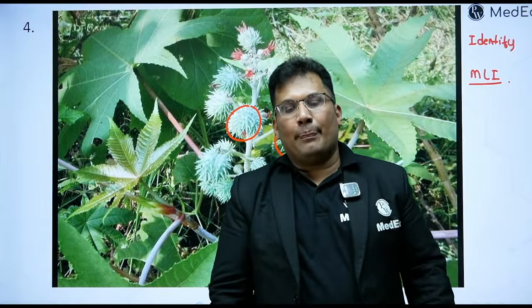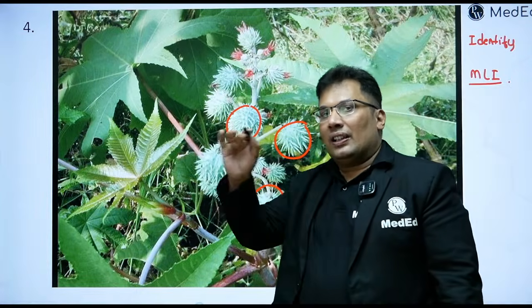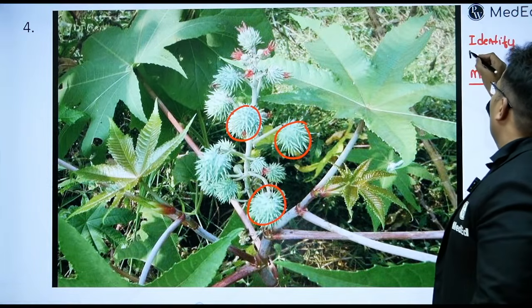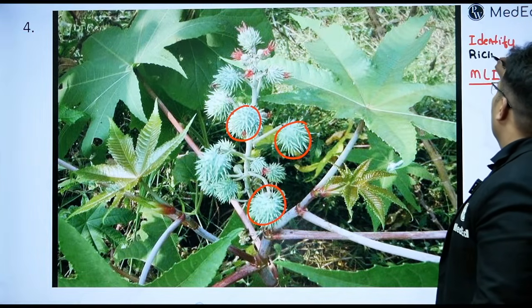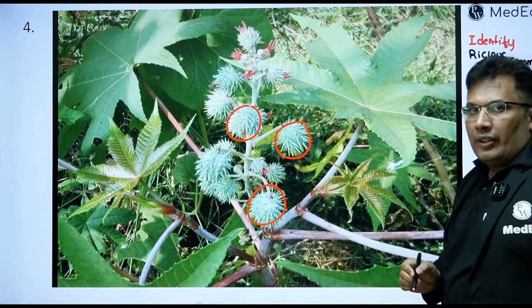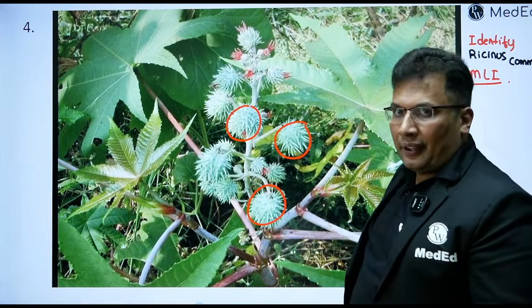Good. Try 5 points, guys. So what we can see here, it is in clusters. So this is basically Ricinus communis. The common name is castor plant, Arandi plant.